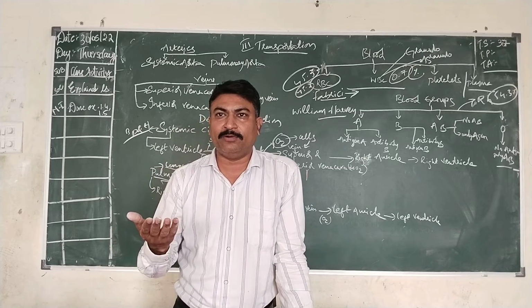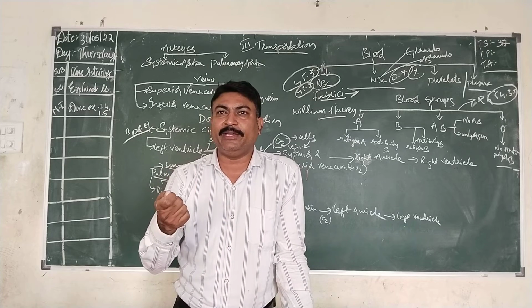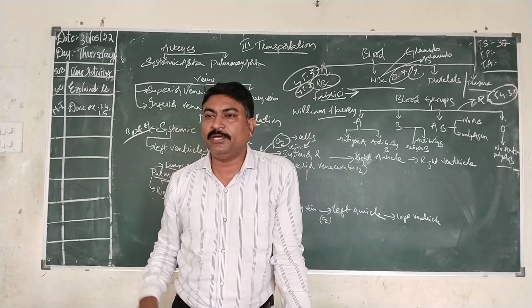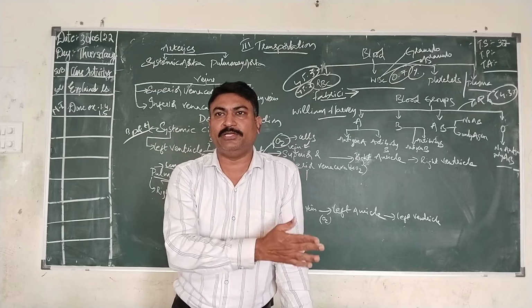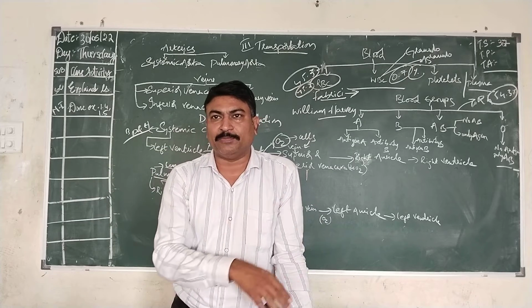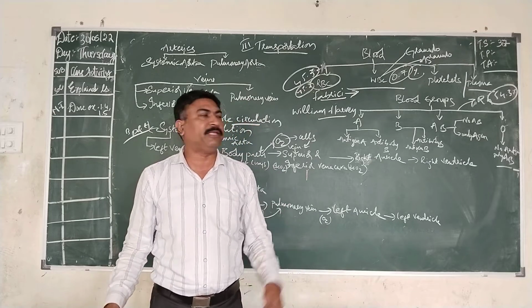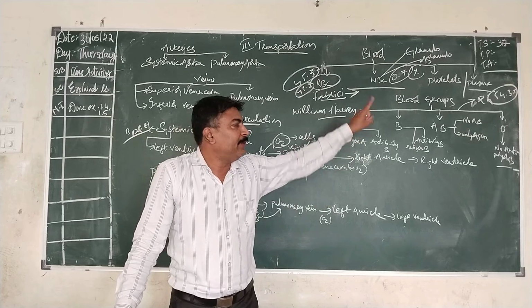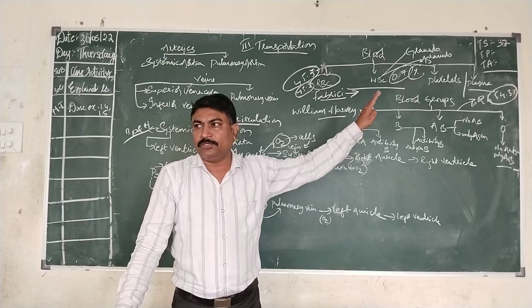That means whenever we have oxidized food material in the cell, the leftover material is called excretory product, which will be mixing in the plasma. It will be reaching the kidneys. Or carbon dioxide which is present in the cells will be reaching the lungs through plasma. So whatever excretory or leftover material, and the proteins present in our body, will be present in the plasma. Is it clear? So this is about blood.